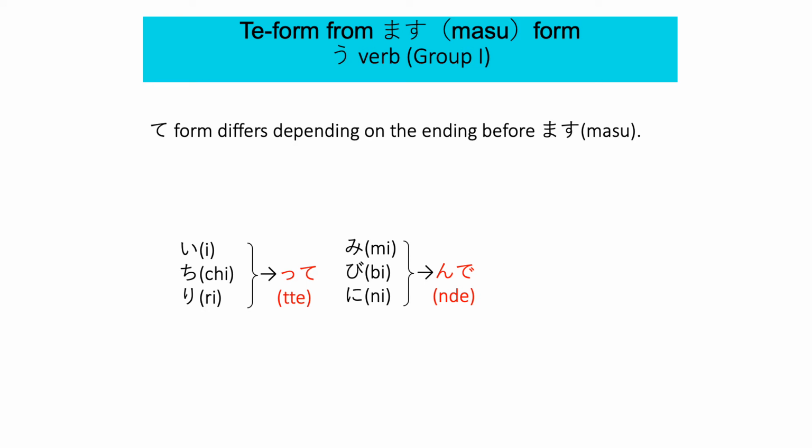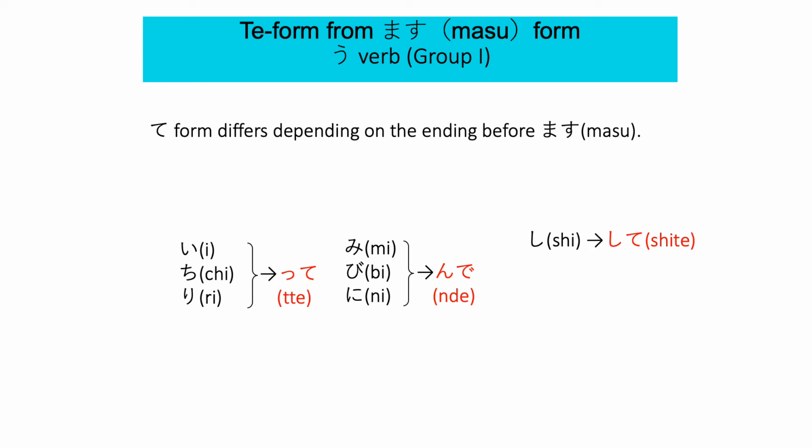Next, if it ends with mi or bi or ni before ます, for example 楽しみます, to enjoy, you change to んで, so 楽しんで. 遊びます, to play, becomes 遊んで. 死にます, to die, becomes 死んで.